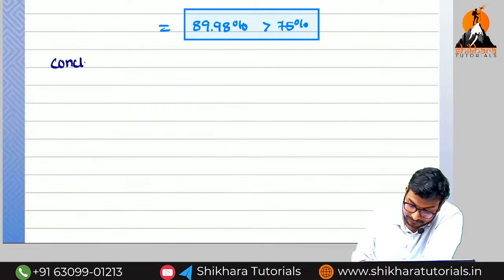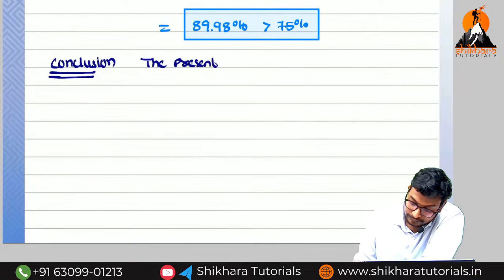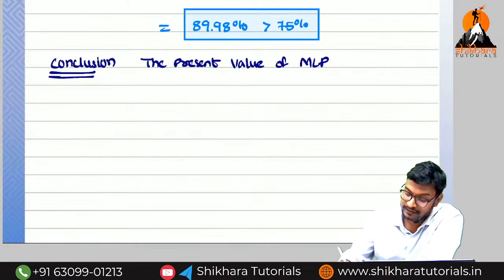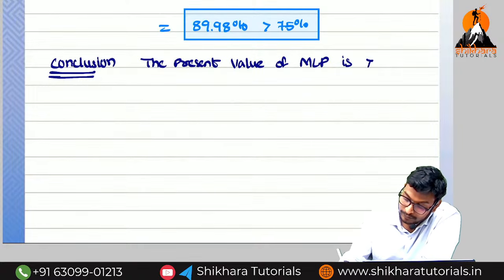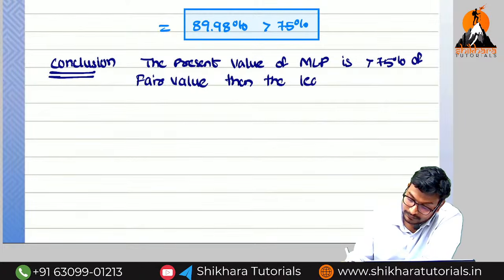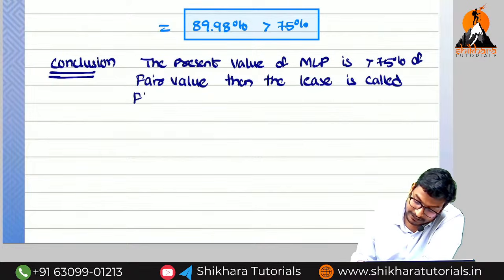Conclusion. What is the conclusion? The present value of MLP, minimum lease payments, is more than 75% of fair value, then the lease is called a financial lease.